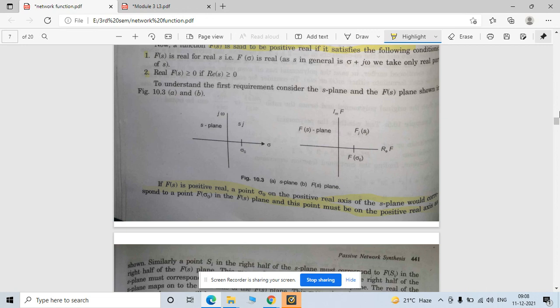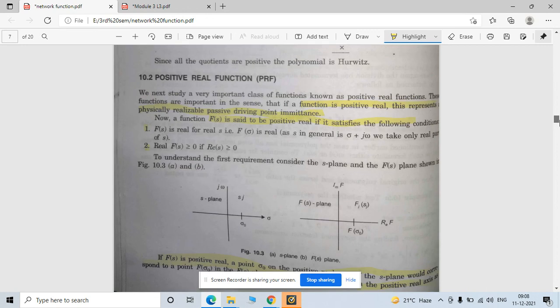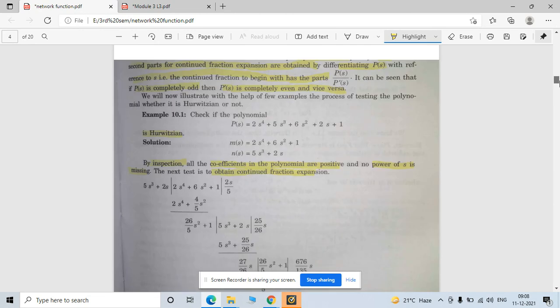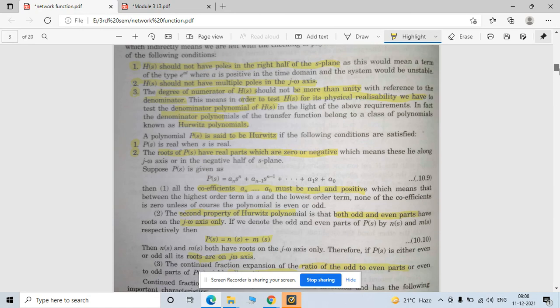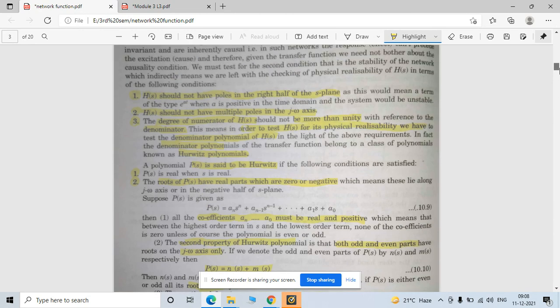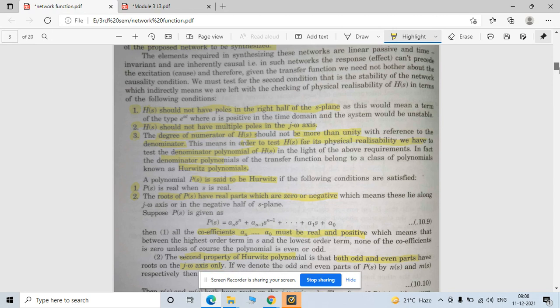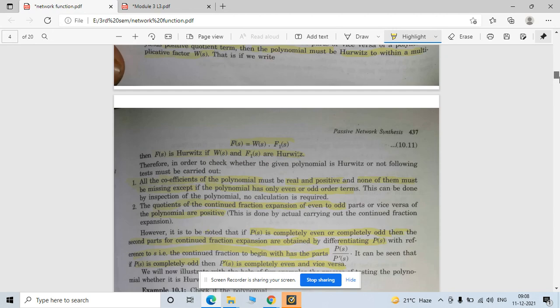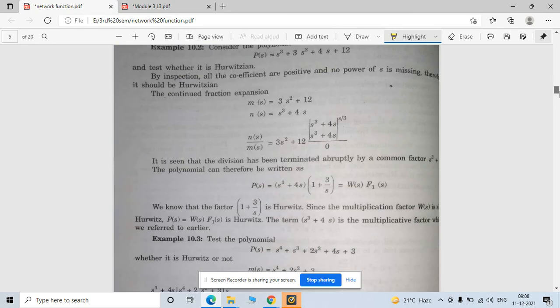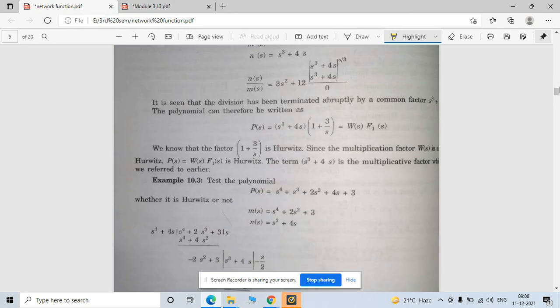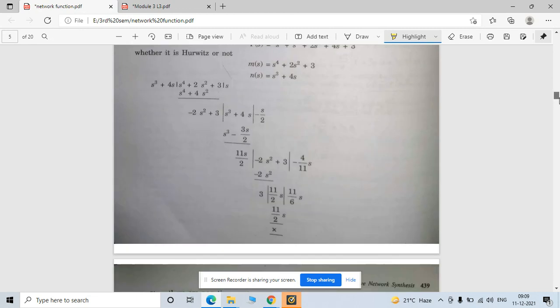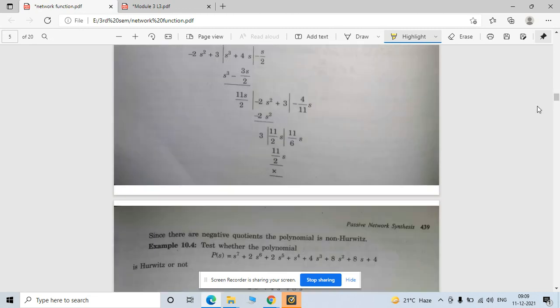Now I'm just reading out this book. This is nothing but your C L Wadhwa book. Here a very good explanation is given, and some different kinds of methods are used to synthesize your problem. See, for this method only the process is given here. There is no use of the pole zero concept, but you should know this process as well.